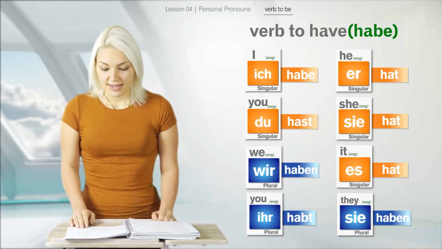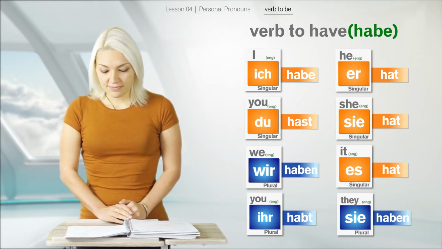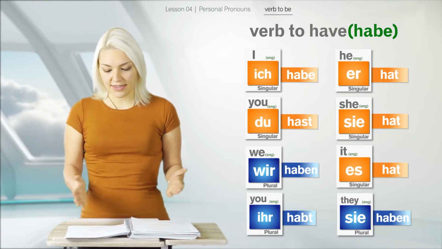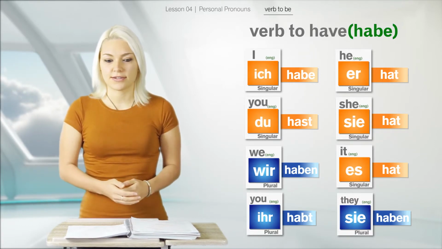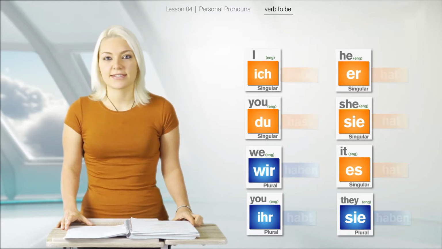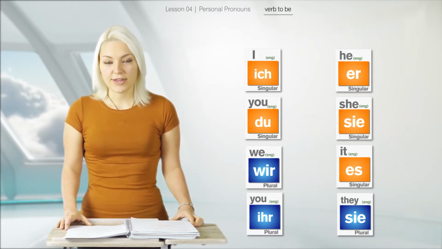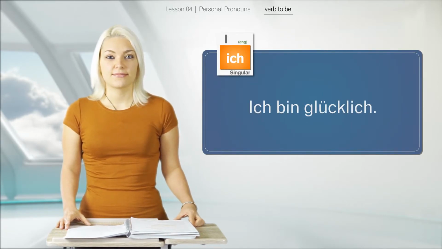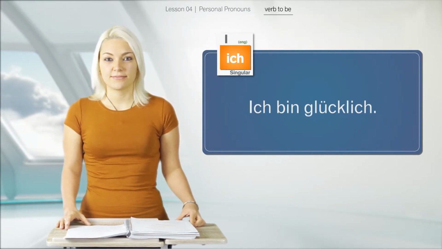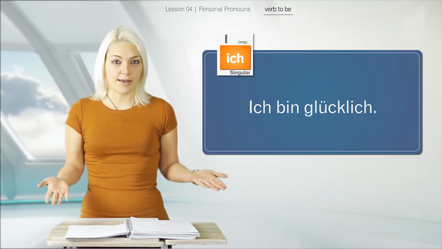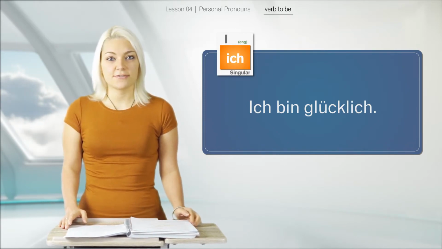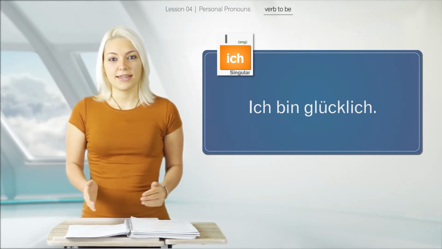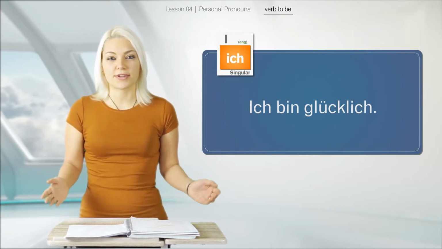Okay. That would be your first conjugation. I will now give you some sentences and you will see that everything is always regular, and I think you might easily understand these sentences. Okay, sentence 1. Ich bin glücklich. Here you see ich bin, I am. Glücklich is an adjective which means happy. So, I am happy, ich bin glücklich. Same word order as in English.